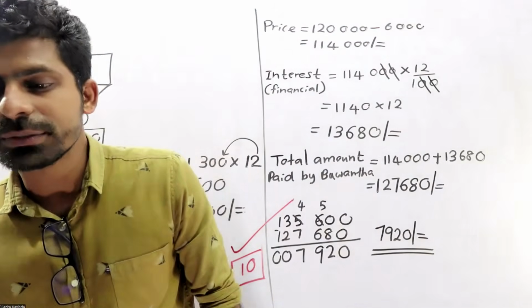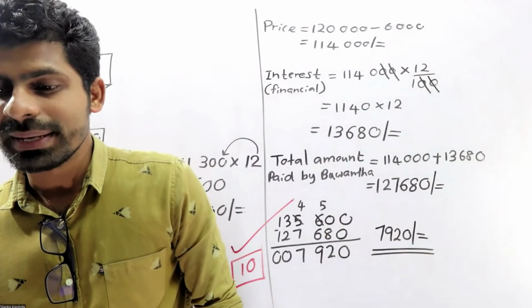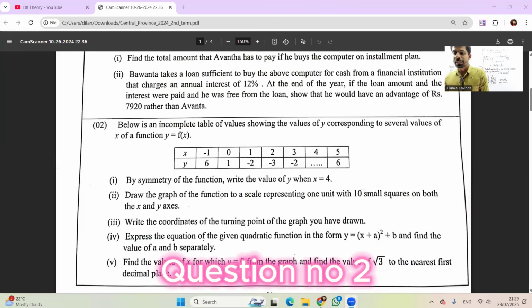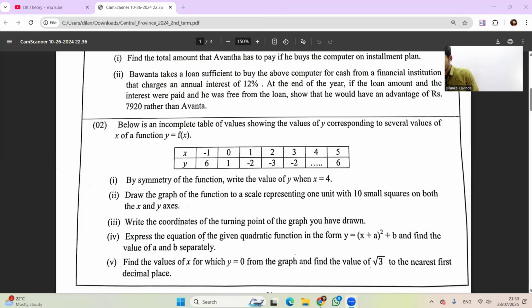Right. Question number 2. Let's quickly move to question number 2. Look at this one. This is the second question, regarding the graph. Just try to do this one with me. Try to draw the graph with me. By symmetry of the function, that value should be equal to 1. Minus 2, minus 2, minus 3. By symmetry of the function, write the value of y when x equals 4.